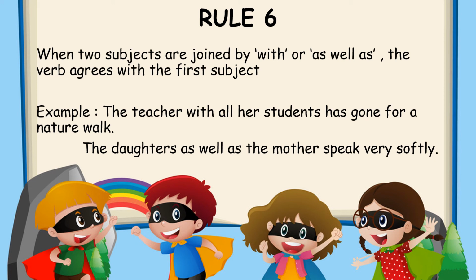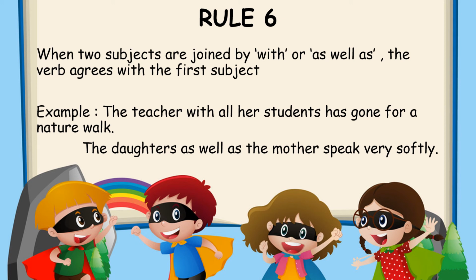For example, the teacher with all her students. So the first subject is teacher, the second subject is all her students. First is singular, second is plural, and in between we have with. So we go with the first subject. According to the first subject, we wrote has. So the teacher with all her students has gone for a nature walk.